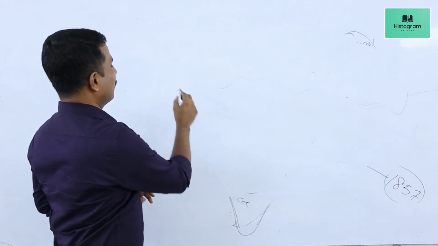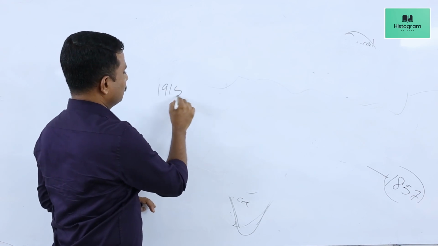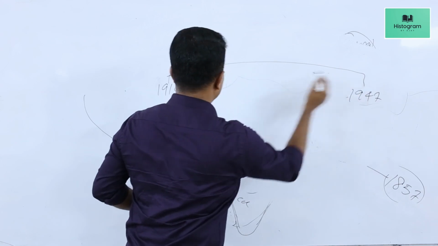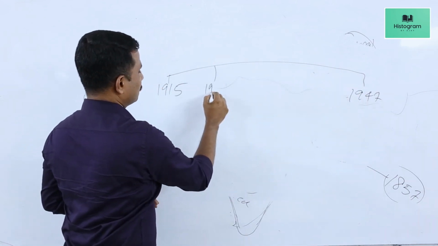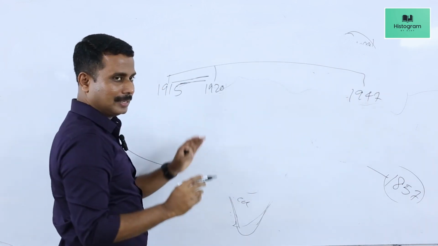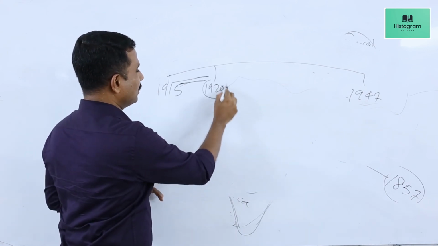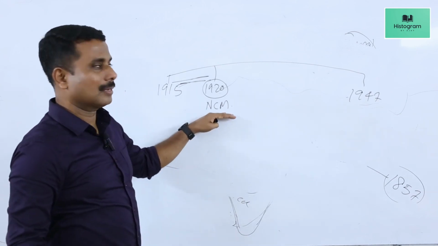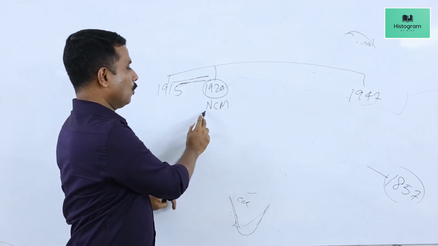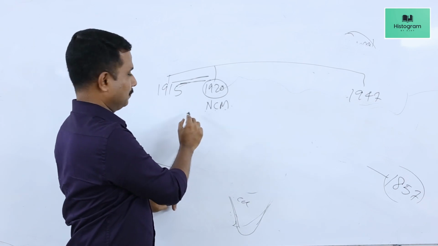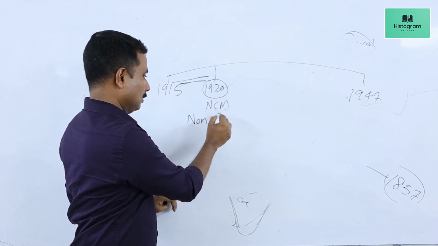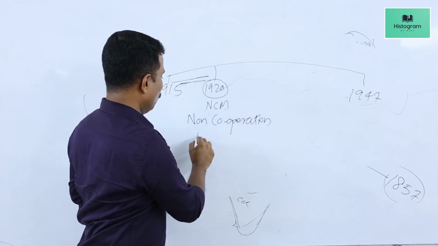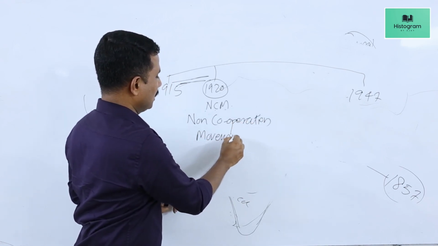So we can divide the Gandhian period, 1915 to 1947. This was the initial 5 years of Gandhian struggle in India. But in 1920, Gandhi launched the first All India movement under his leadership. We call it the non-cooperation movement, NCM in short.